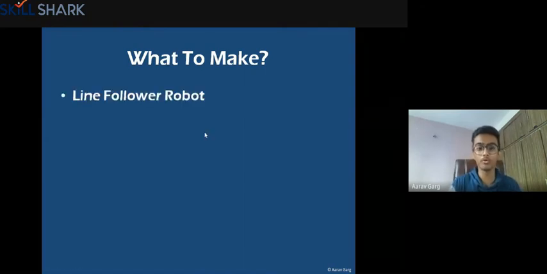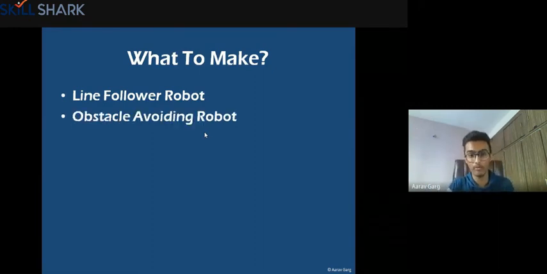Right. So what to make? Line follower robot. These are some examples of what you can make. The first one being line follower robot. As you might have got it by the name, it is a robot that will follow a line. If you make a fat black line on a white background on the ground, it will follow it, right? It'll have wheels and it'll just go over and follow it.